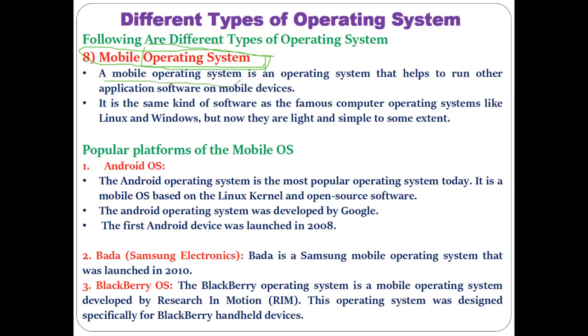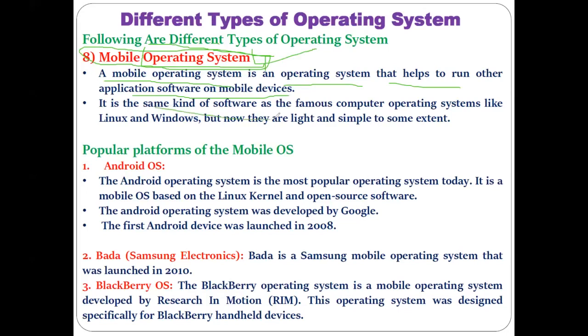So a mobile operating system is an operating system that helps to run the other application software on the mobile device. So if you want to utilize the music player on the mobile, the camera, a cam scanner, or other picture editing software on your mobile, whatever other application you want to run on your mobile, the only environment using which you can run this application is nothing but the mobile operating system.